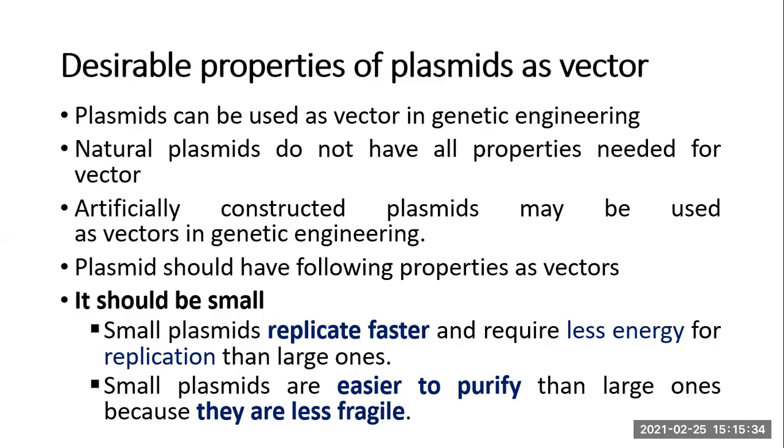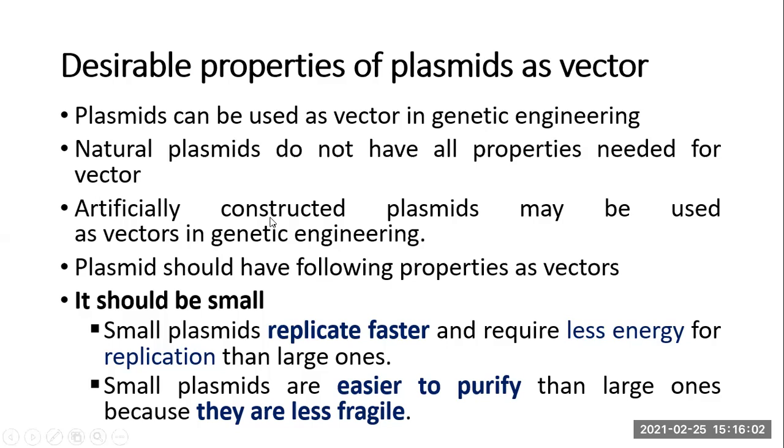Then plasmids are very useful vectors in genetic engineering. Why are plasmids one of the important vectors for genetic engineering? Because you can prepare synthetically a plasmid which has all desirable properties, and they can be used as vectors.